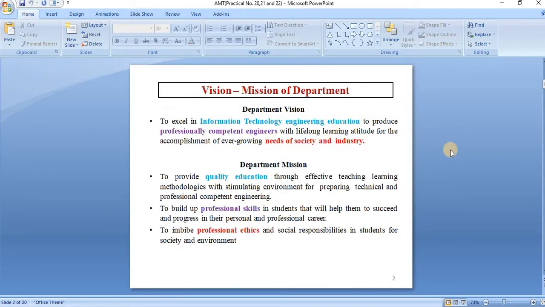Here is the vision and mission of the department. Departmental vision statement: to excel in information technology engineering education to produce professionally competent engineers with a lifelong learning attitude for the accomplishment of ever-growing needs of society and industry. Departmental mission: first, to provide quality education through effective teaching learning methodologies with a stimulating environment for preparing technically and professionally competent engineers. Second, to build the professional skills in students that will help them to succeed and progress in their personal and professional career. Third, to embed professional ethics and social responsibilities in students for society and environment.